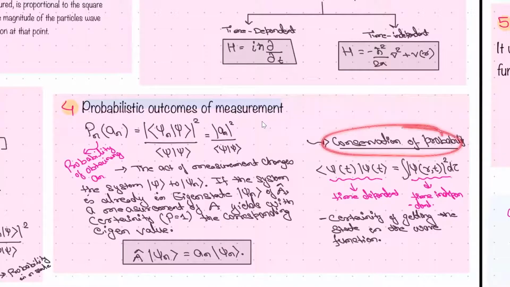Next one, the conservation of probability, right? So this is what is time dependent, and this is what is time independent. This is basically probability. If you find the scalar product of psi with psi, you will find a value that is equal to 1 over all space, and it is independent of time, right? So this is basically the certainty of getting the state in the wave function. Certainty means that the probability is equal to 1. I hope these things are clear, and we are doing a very quick and crisp revision of all the things.